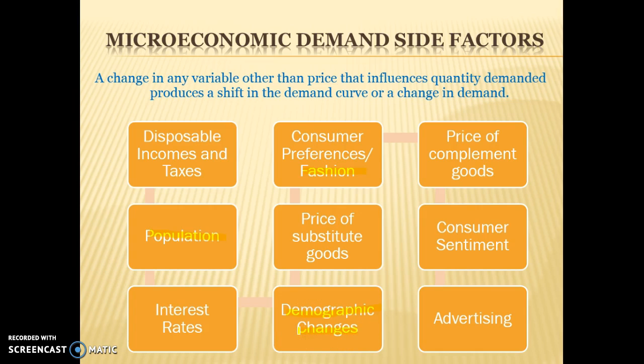Demographic change is another good example. So for example, if we have more old people in society, that's going to lead to an increase in the demand for certain medication, for prosthetic limbs. Anything that old people are more likely to demand will increase in price because there'll be a shift in the demand curve to the right.